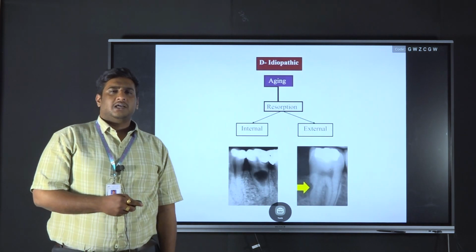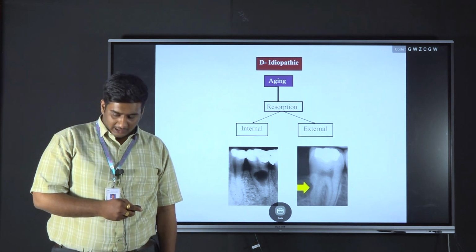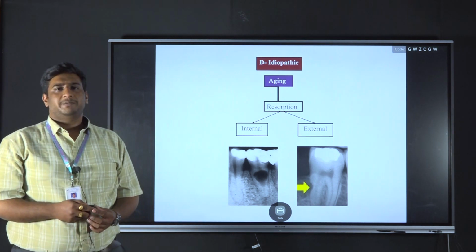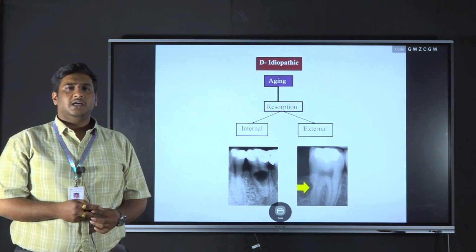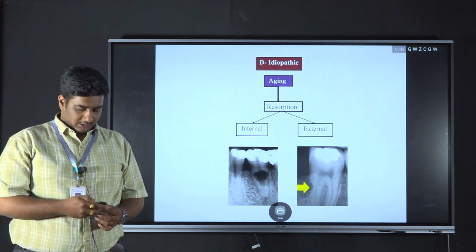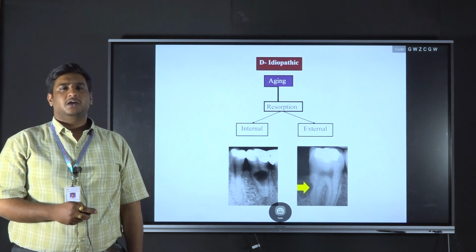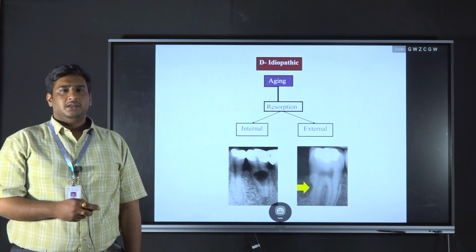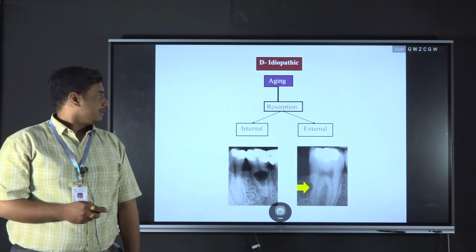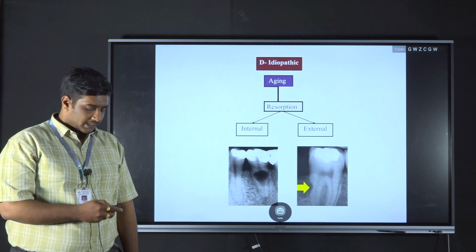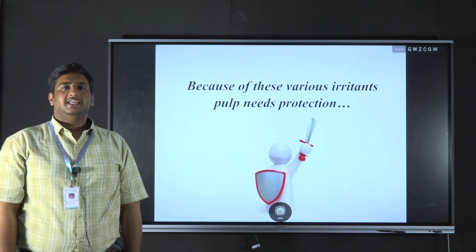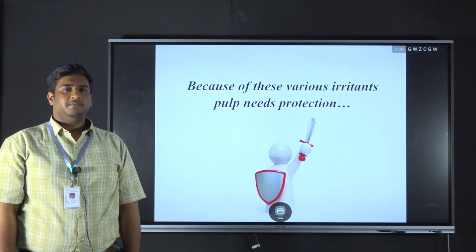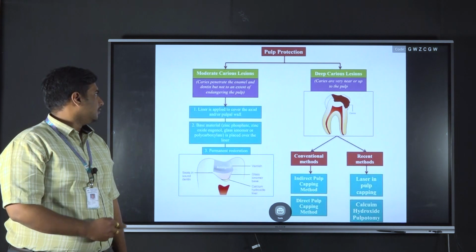And coming to the next cause, that is idiopathic cause. Idiopathic causes are mainly due to the aging of the patient. In old age patients, resorption can generally be seen, which causes pulpal irritation. Resorption can be classified into two types, that is internal resorption and external resorption. Because of all these irritants, it is important to protect the pulp.